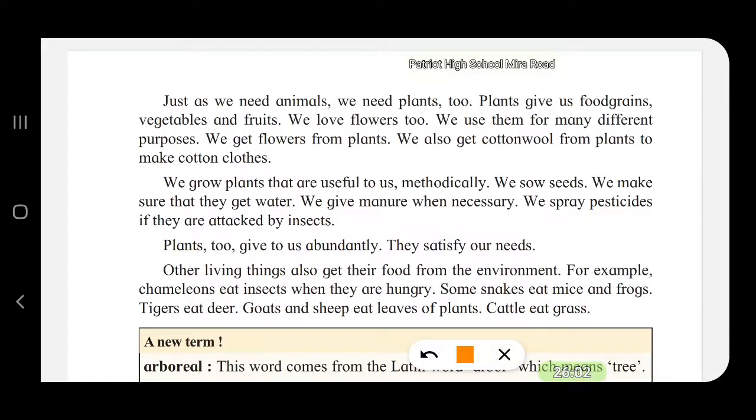Other living things also get their food from the environment. Sheep, goat, buffalo, cow, all of them get their food from the environment. Chameleons eat insects when they are hungry. Some snakes eat mice and frogs. Tigers eat deer. Goats and sheep eat leaves of plants. Cattle eat grass.